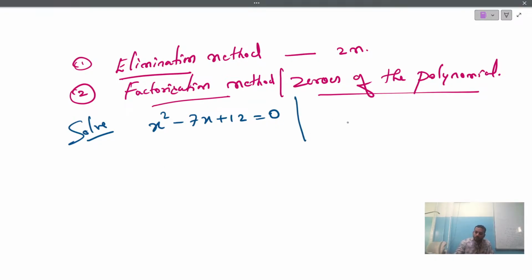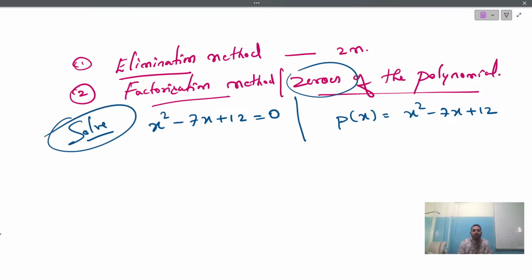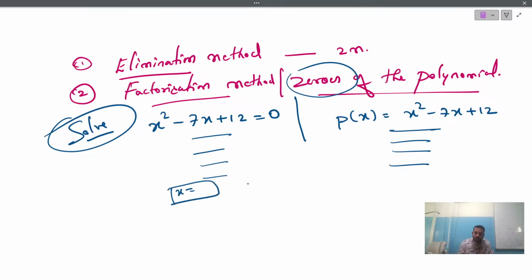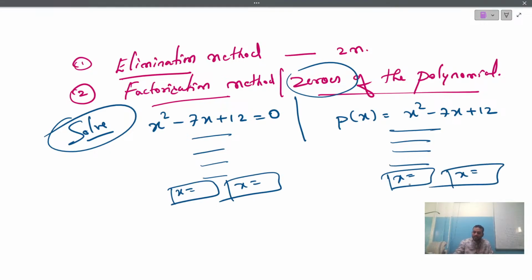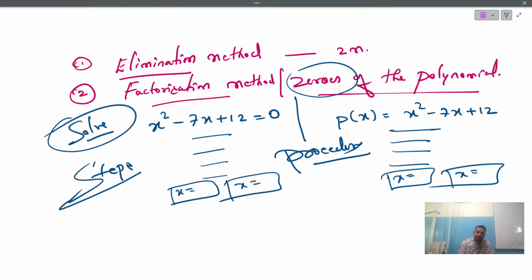Sometimes they may give you the same question: if p of x is equal to x square minus 7x plus 12, find the zeros of the polynomial. Solve the equation. See here, both the steps are the same, both the problems are the same, but the way of asking the question is different, while the solution remains the same. Here also, if you solve, you will get two values of x. Same procedure, same steps you have to follow.